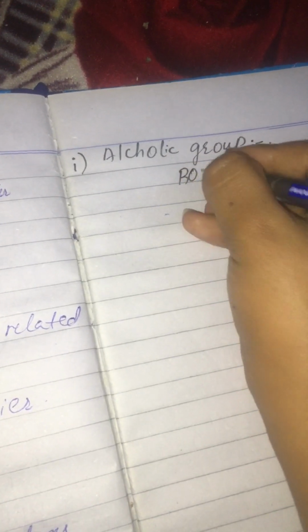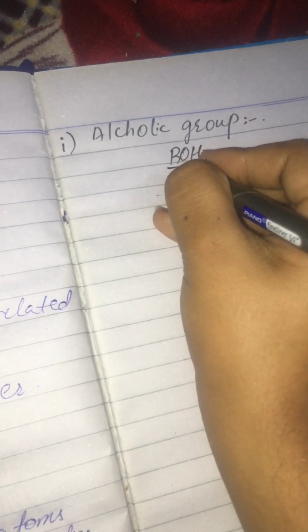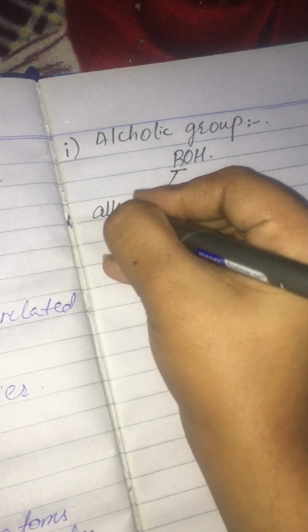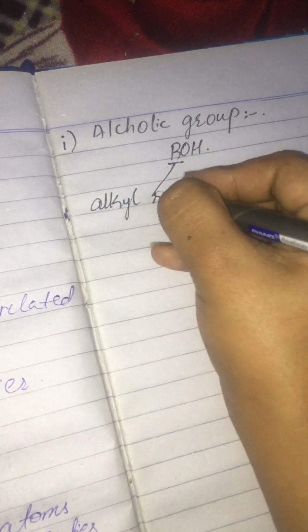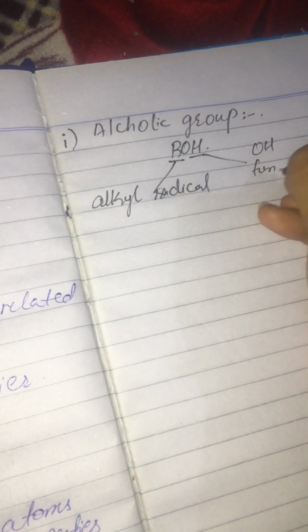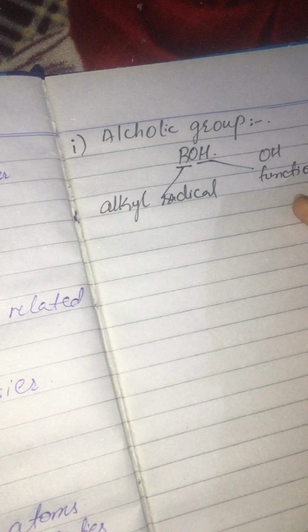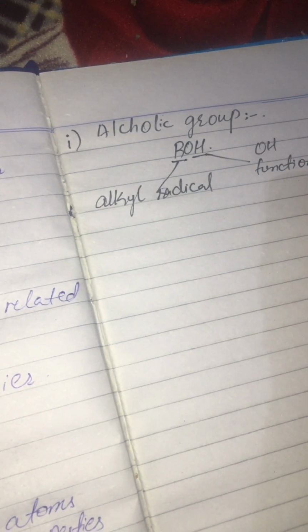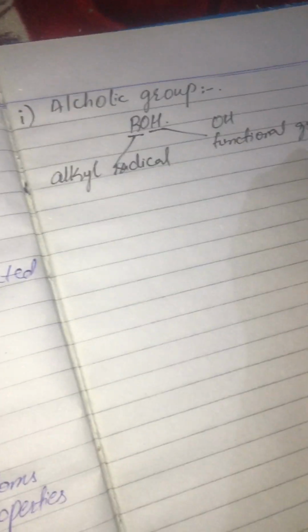Okay, so now let's see first the alcoholic group. It has one general formula, R-OH, where R represents the alkyl radical and OH represents the functional group. In the alcohol group we will be using this. Now let's see an example.